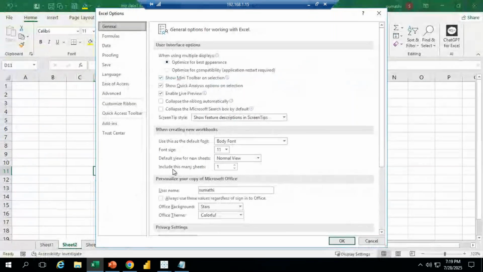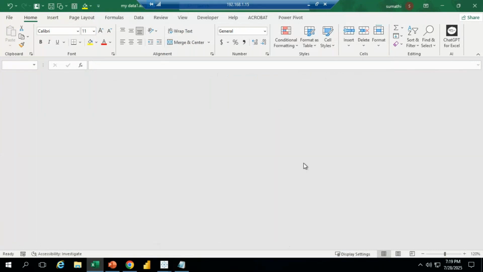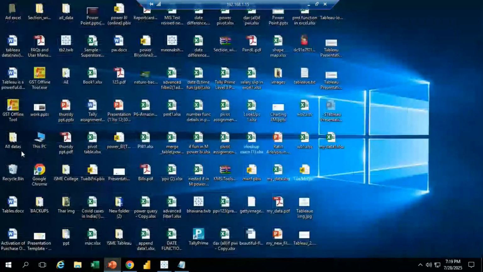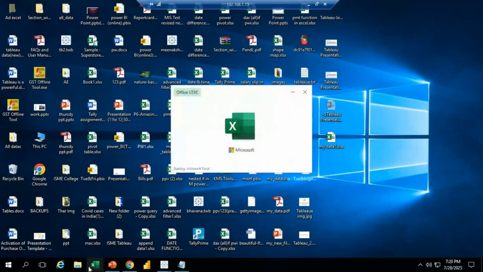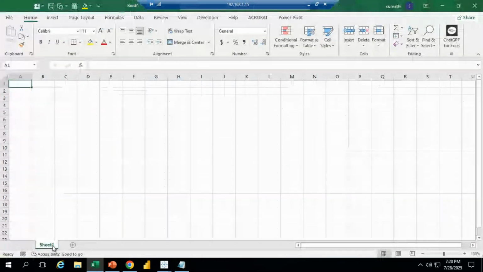See here, include this many sheets, because after the 2013 version, we have only one default sheet. For example, I'm going to close this one and open a new Excel file. If I select the blank workbook, only one sheet will come.